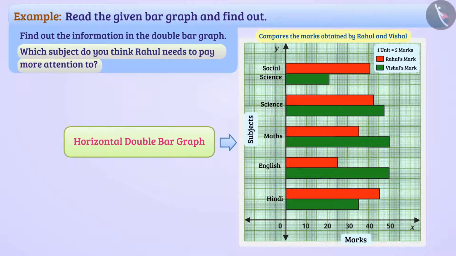Rahul's marks are denoted by red bars. The shortest length of all red bars is drawn for English subject. This means that out of all the marks of Rahul's subjects, he got lowest marks in English. Hence, Rahul has to focus more on English subject.